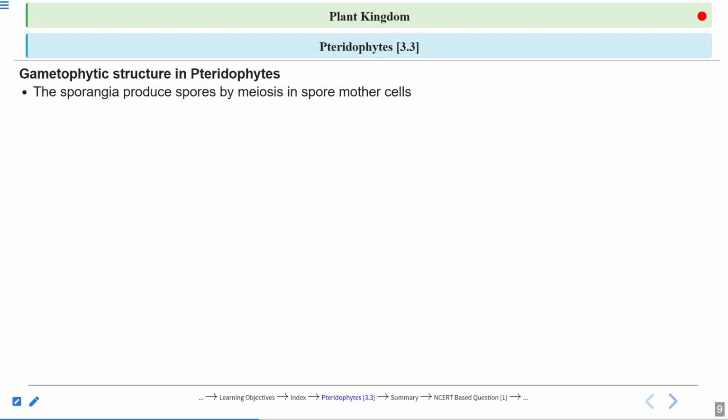Diploid in nature. Okay? But in their sporangia, they have spore formation by the process of meiosis. So these spores become what? Haploid in nature. These spores become haploid. And how many spores does each spore mother cell form? 4 spores. Each spore mother cell forms 4 spores, right? 4 spores, and they are haploid in nature.